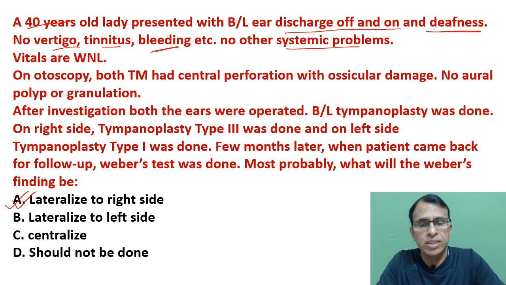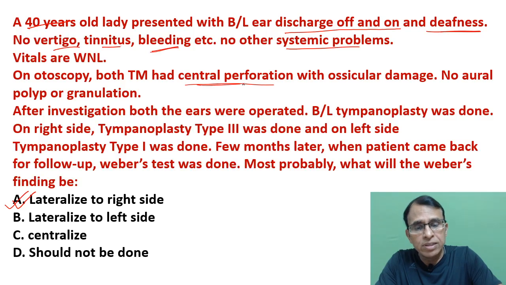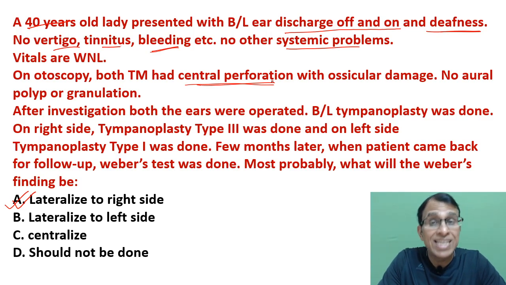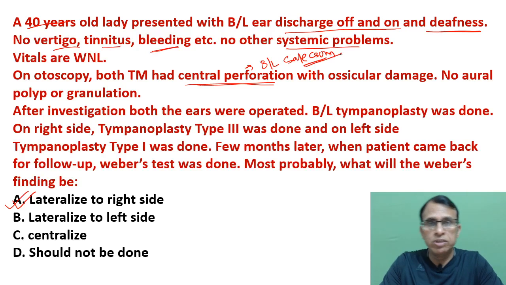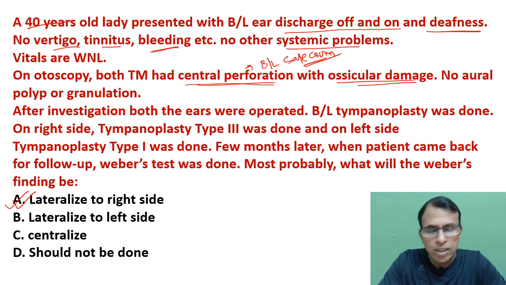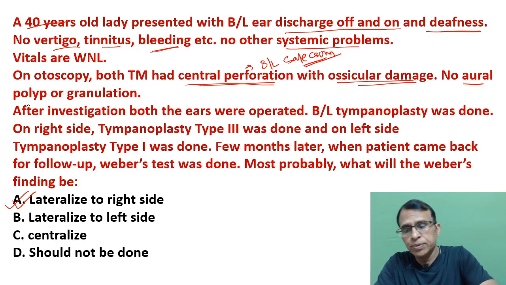And there is no other systemic disease. Vitals are normal. Now, bilateral central perforation. I just told you central perforation, the central is the safe CSOM. So it is bilateral safe CSOM. We know for sure by now because there is central perforation, and some ossicular damage can happen in safe also, right? And no polyp, no granulation.